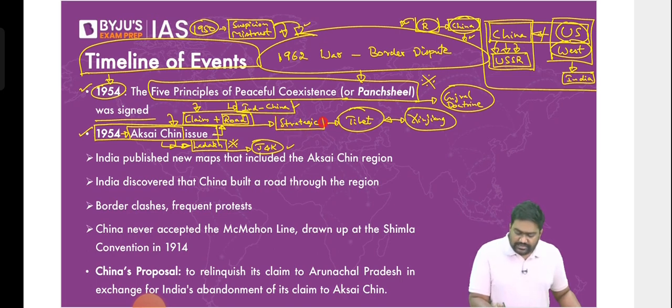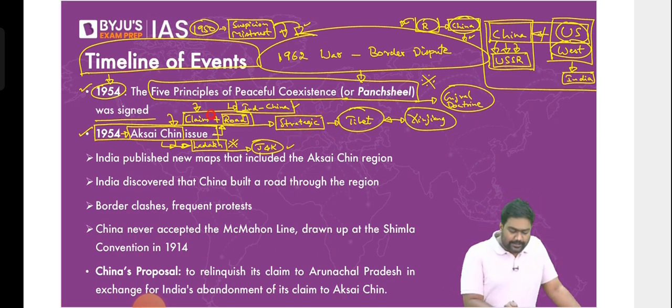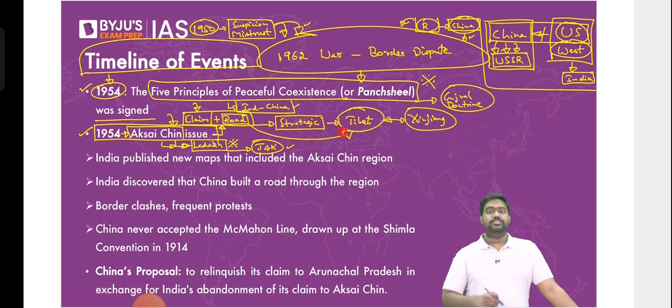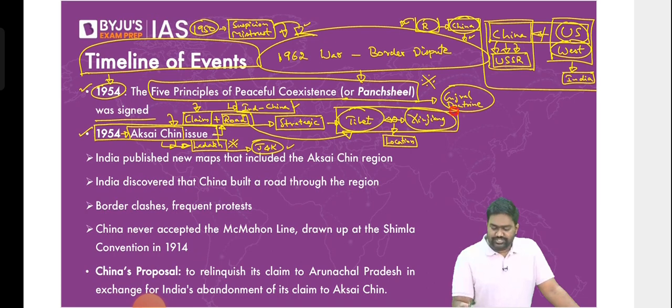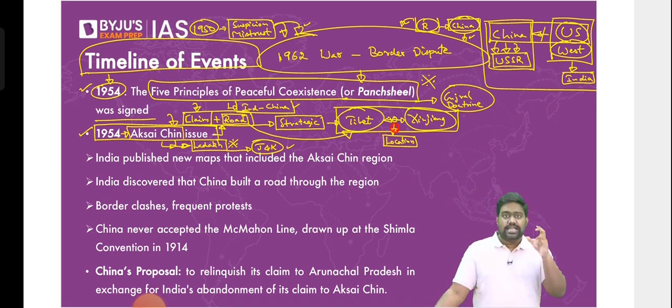But China questioned the validity of this. It directly started claiming the area. It started building a road to connect Tibet and Xinjiang. Now, China was not just interested in the territory here. It was more about the location. It's more about where Aksai Chin is located. It is located right in the middle of Tibet and Xinjiang. This is what interests China. Or else China may not be interested in Aksai Chin. Its primary interest stems from the fact that it's right in between Tibet and Xinjiang. It is sandwiched between the two.